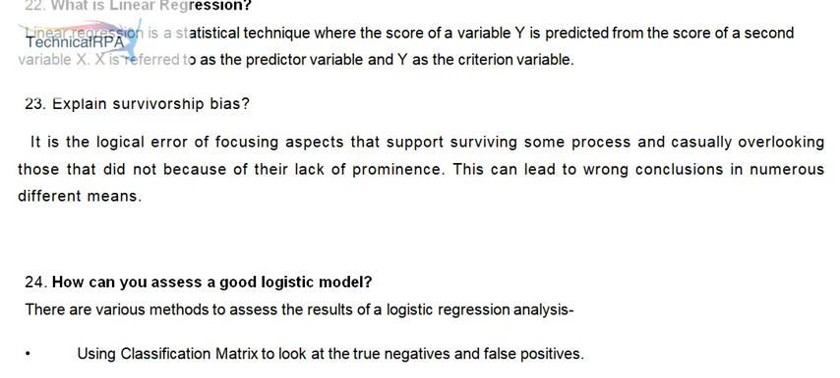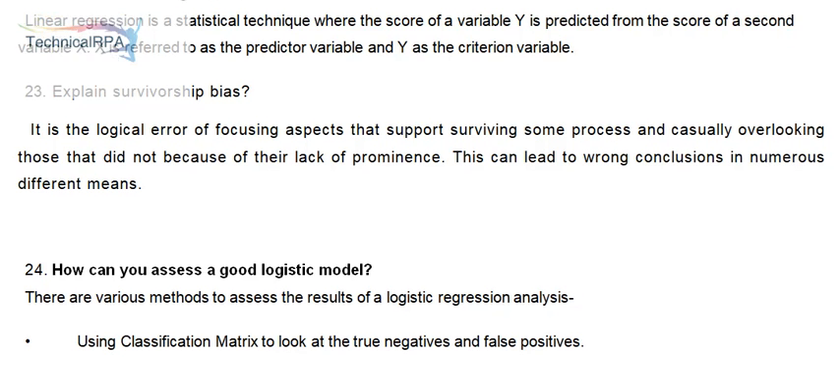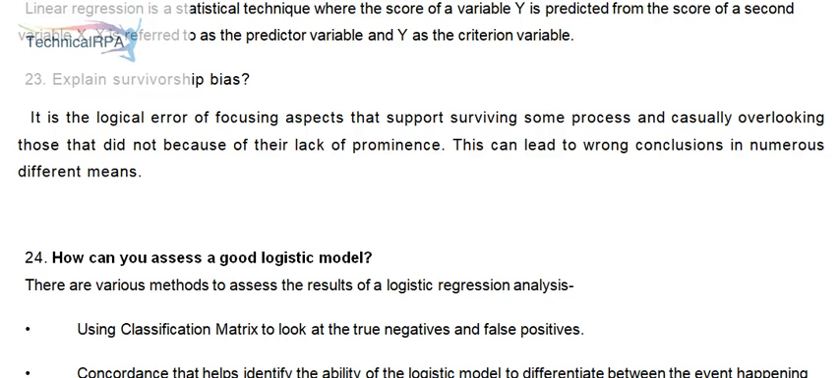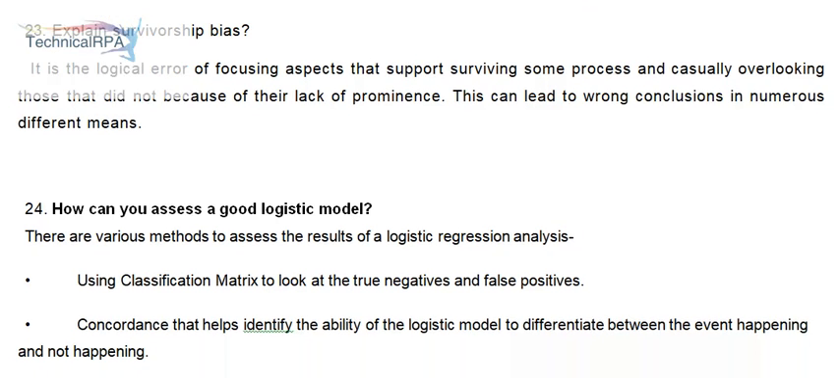23. Explain survivorship bias. It is the logical error of focusing on aspects that support surviving some process and casually overlooking those that did not because of their lack of prominence. This can lead to wrong conclusions in numerous different ways.